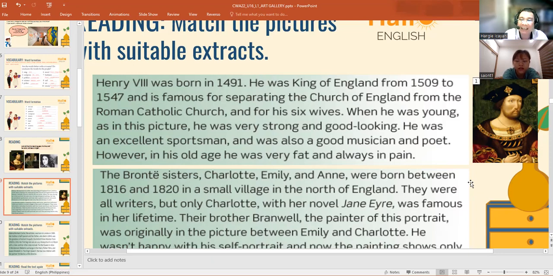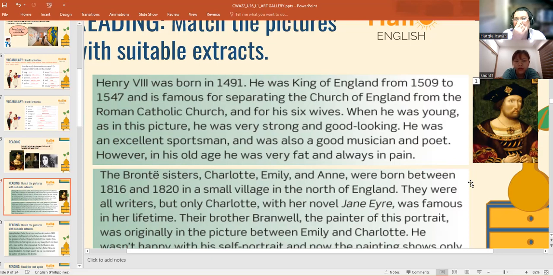He was an excellent sportsman. So that means he can play sports. He was also a good musician and a poet. So that means he can sing very well and he can speak very well because he is also a poet. However, in his old age, he became very fat and always in pain.